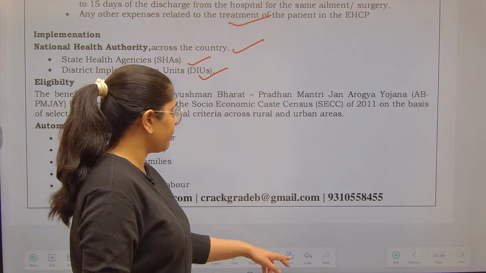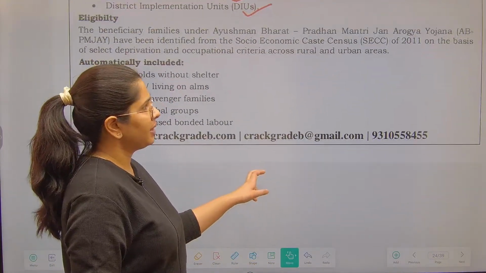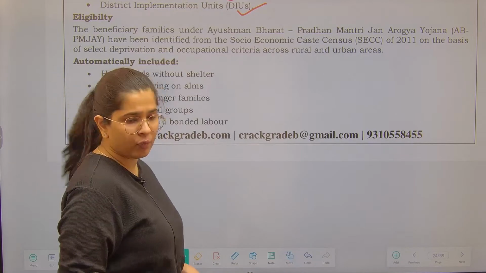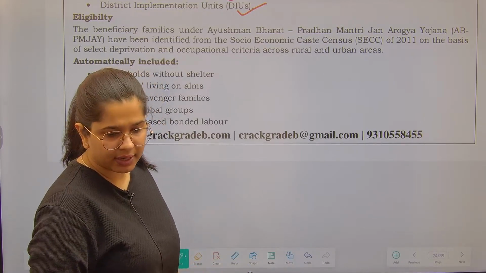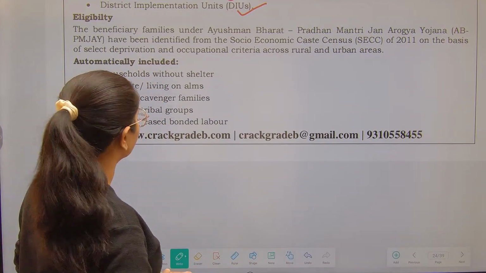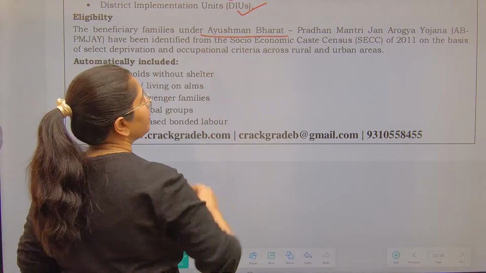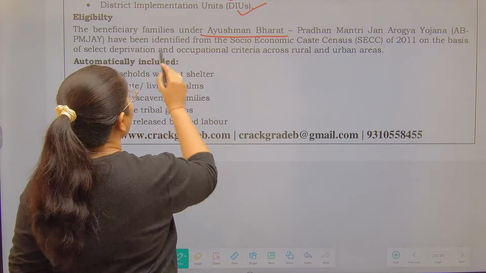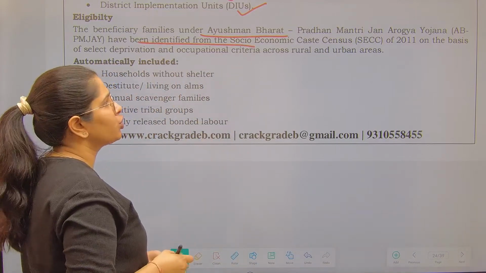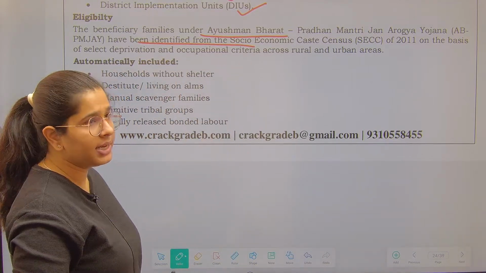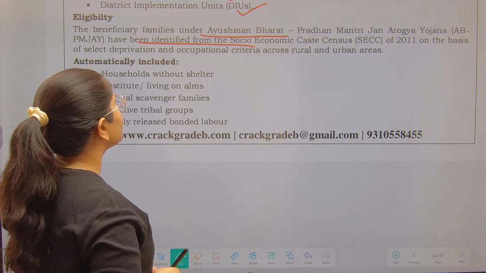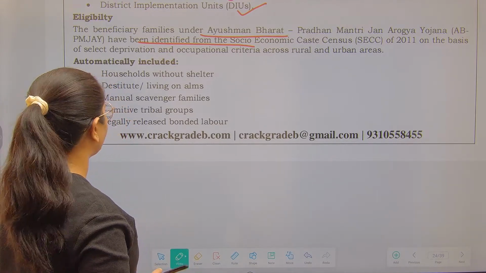Now let's see the beneficiaries list. This will give you an idea of what all people are covered under Pradhan Mantri Jan Arogya Yojana. Beneficiaries under Ayushman Bharat Pradhan Mantri Jan Arogya Yojana have been identified from the Socio-Economic Caste Census of 2011 on the basis of select deprivation and occupational criteria.